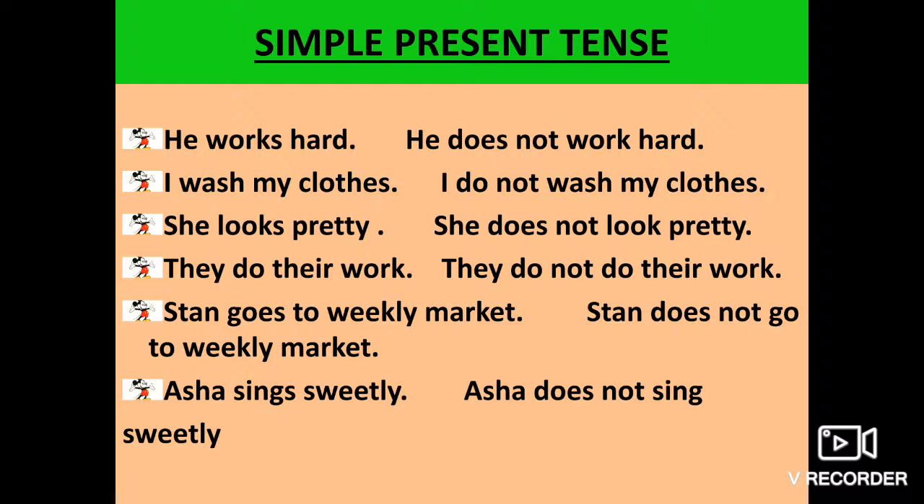She looks pretty. So how many she are there? Only one. So does is used. She does not look pretty. Now here she looks pretty, and when we convert it into its negative, it will become look, not looks. So whenever we use does, the verb with s will become its base form. Means looks becomes look. Works becomes work. Always remember these things.